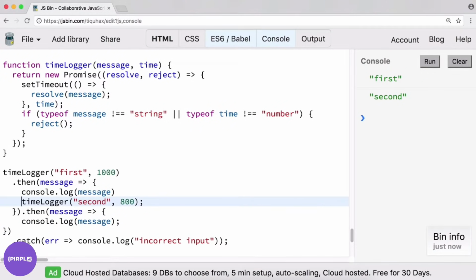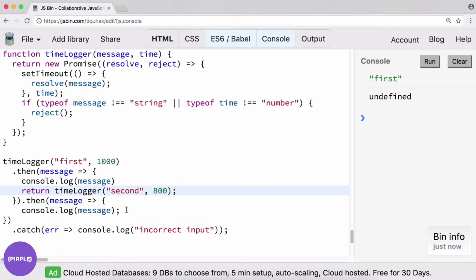Note that if I did not have the return statement here, let's see what happens. First, undefined, right? Because we have a dot then here, and we didn't return a promise from the initial dot then. So here it's expecting another promise. So we do want to be sure to return promises.